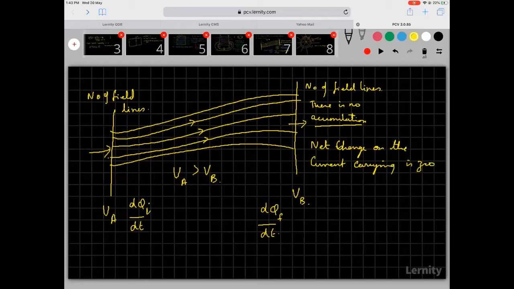So first we are saying that current is the rate of flow of charge. Current flows through a conductor only when there is a potential difference between the terminals of the conductor. Then we are saying inside the conductor there is no accumulation. Charge is not sitting anywhere inside. A conductor is electrically neutral, and any charge entering the system is equal to the charge leaving the system.